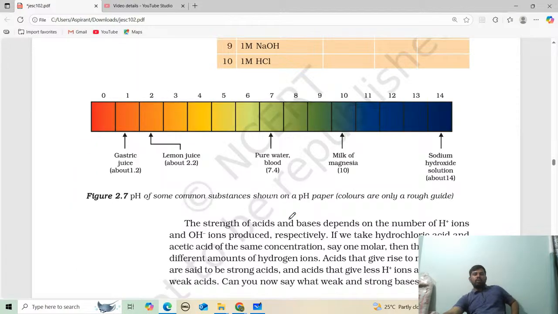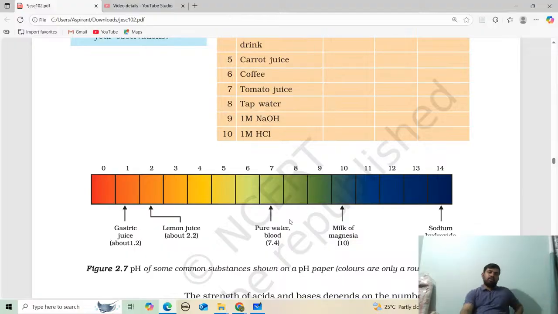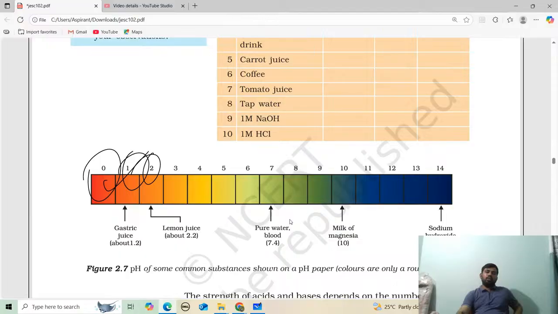As you can see, 0 means red color. 1, 2, 3: red to orange to yellow, yellow to green. Deep green means basic, then green to blue, blue to violet.